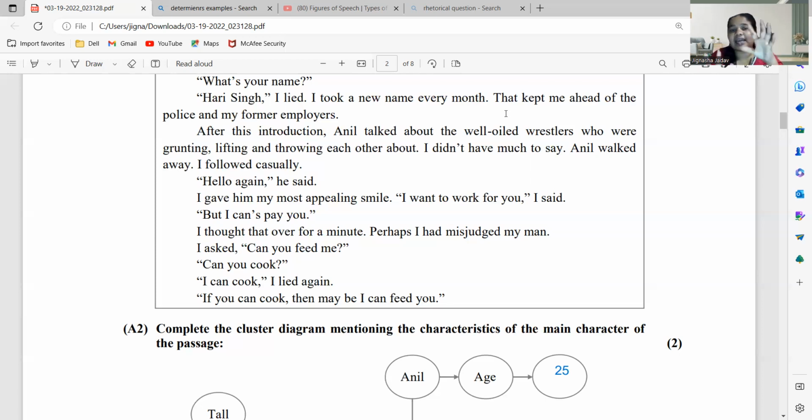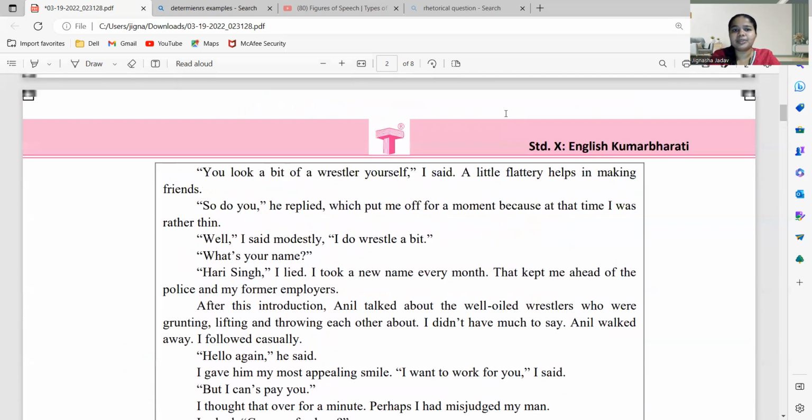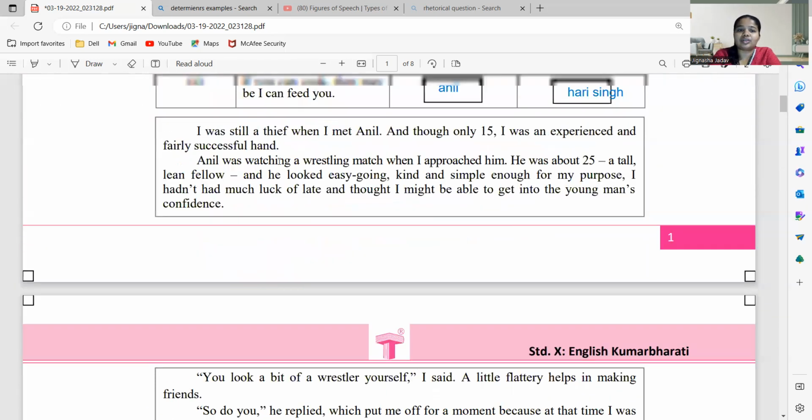We have seen there is a character named Hari Singh. There is a character named Anil. Hari Singh is a thief himself who is trying to make Anil his dad. Barabar? So let's run to the question answer.